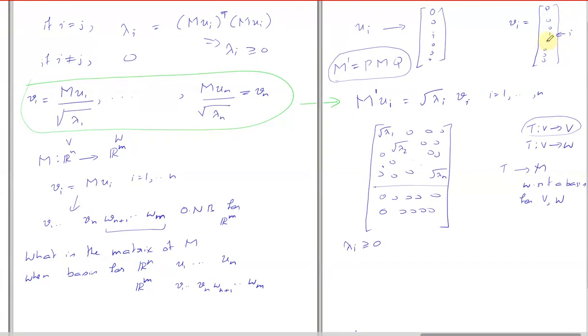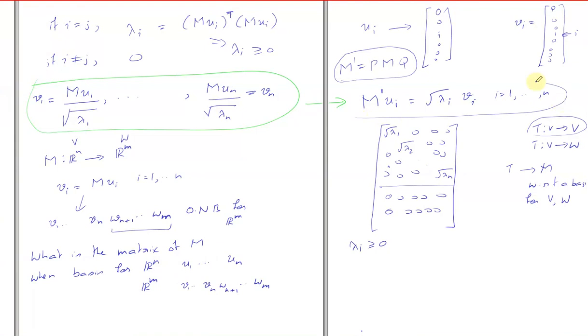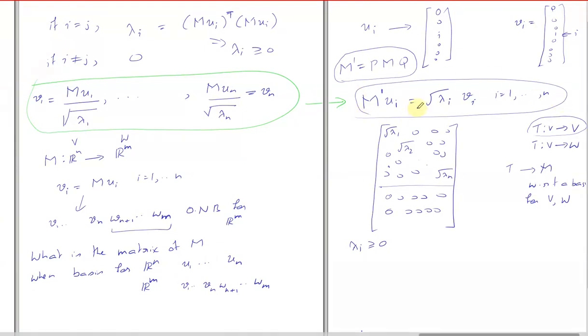Okay, sir, I got it. Yeah. And whatever this matrix is, it should map ui to vi, because that's what the transformation was doing earlier. So this equation has to be true with respect to the new matrix as well, with respect to the new coordinates of ui and vi. And the new coordinates of ui and vi are basically the standard vectors. So then the only thing possible is that it has to be this matrix. Okay, sir, got it. Thank you.